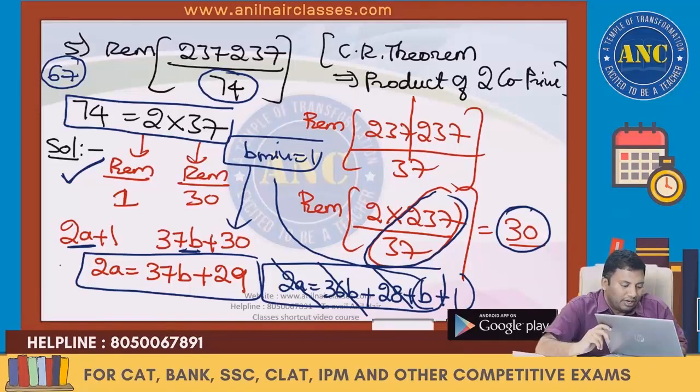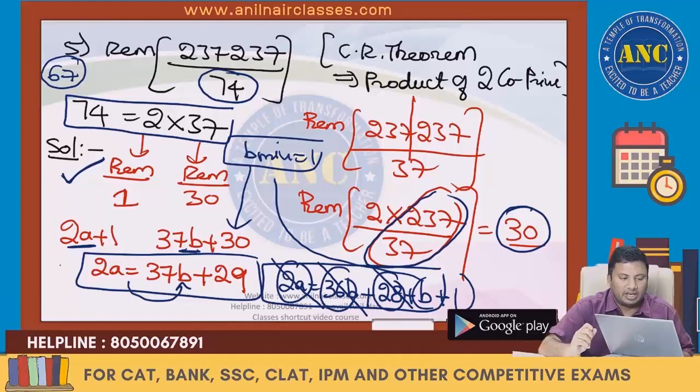2a equivalent to 1, if it comes to the right-hand side, 37b plus 29. 2a equivalent to 36b plus b plus 28 plus b plus 1. Even number. So b minimum is nothing but 1. I hope it is clear.